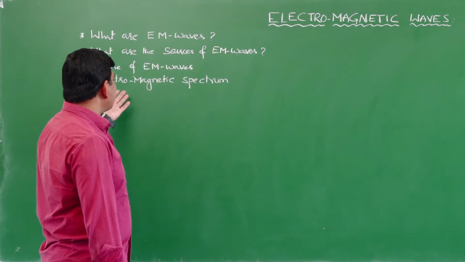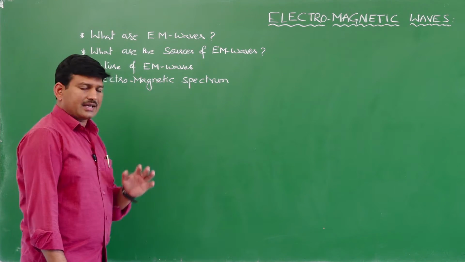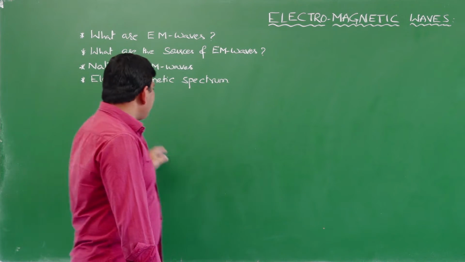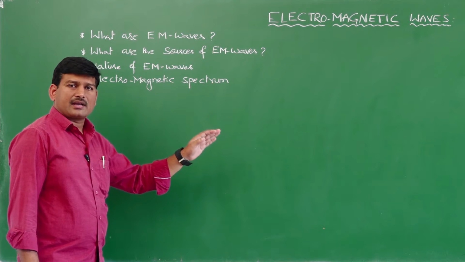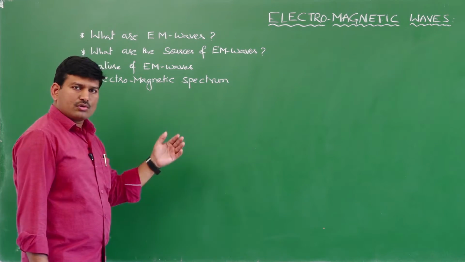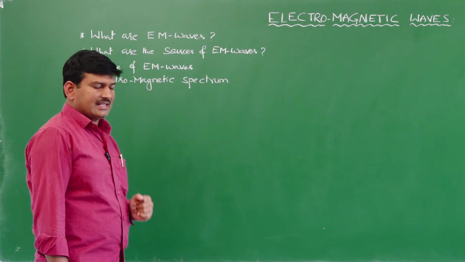And finally, we will study the electromagnetic spectrum and how the spectrum is classified. All those things we are going to study in this class.